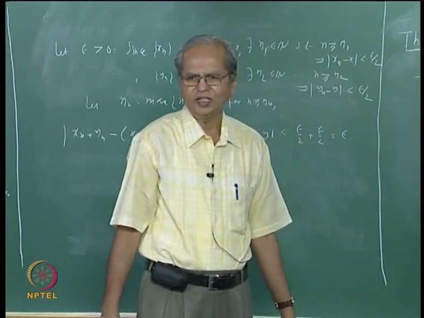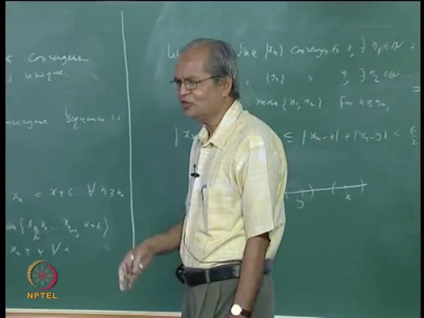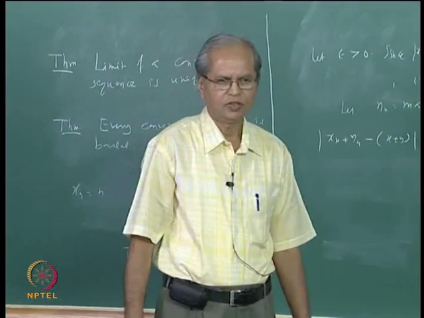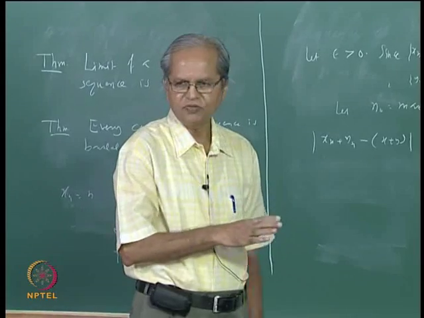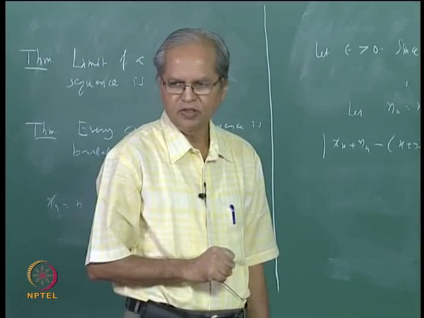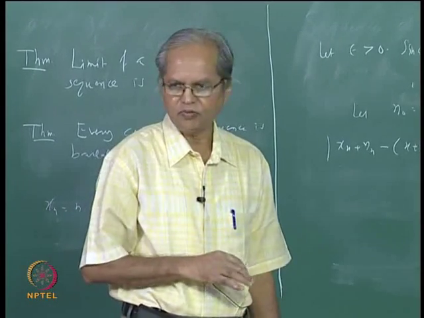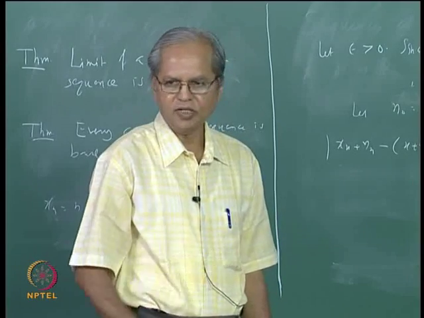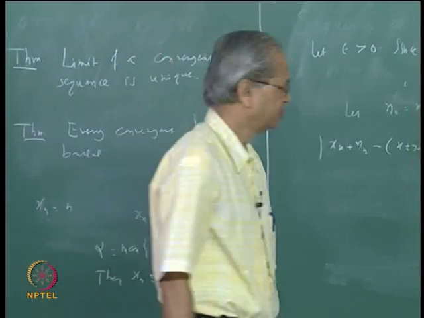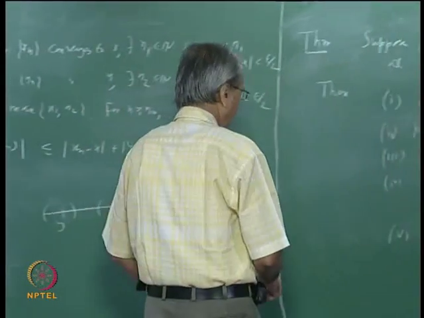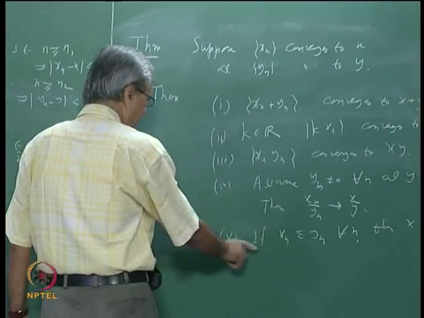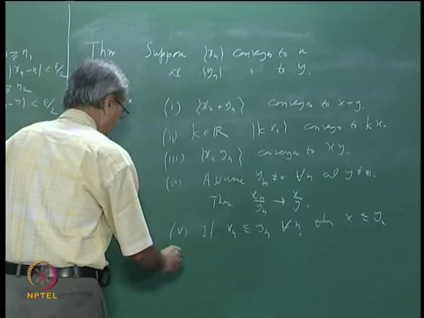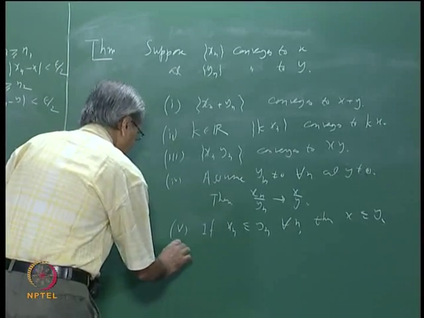By n square. You can take the sequence 1 by n and take the constant sequence 0. Suppose you take xn as the constant sequence 0, yn as 1 by n, then xn is strictly less than yn for all n, but x is not less than y, right? Now there is one more very interesting thing that depends on this order property, and normally that is, suppose